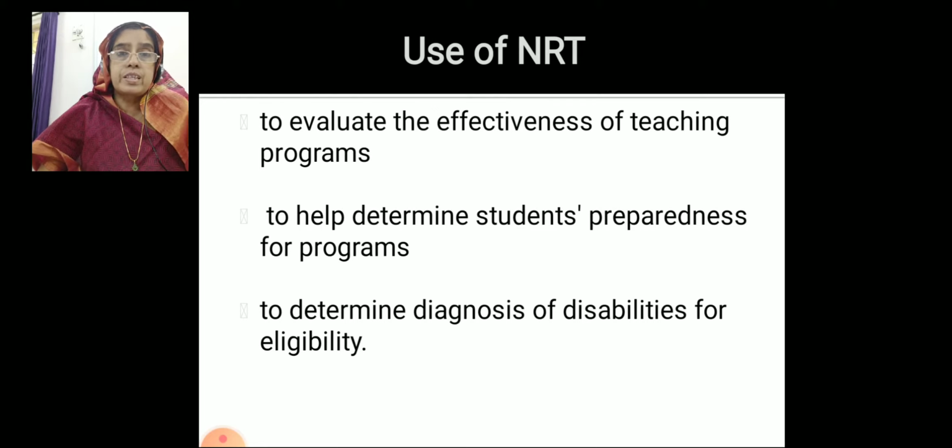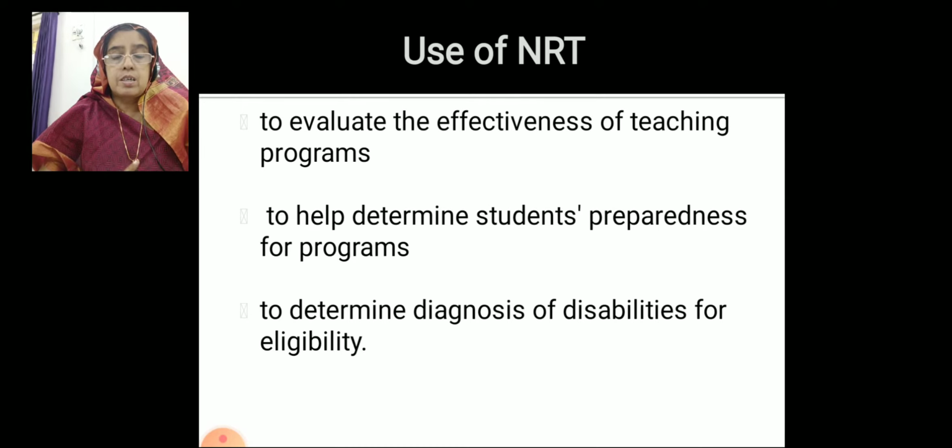When the students get low marks or their achievement level is very poor, then the teaching is not good. We can conclude like that also. So NRT is useful to evaluate the effectiveness of teaching programs or of the teacher, and it helps us to determine how students are prepared for that course.